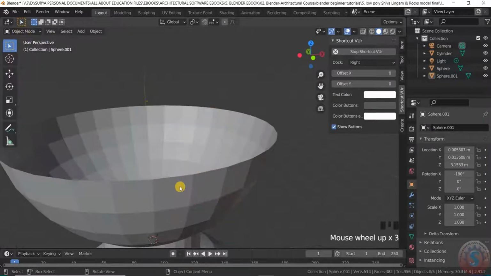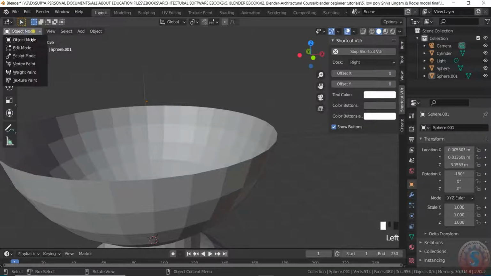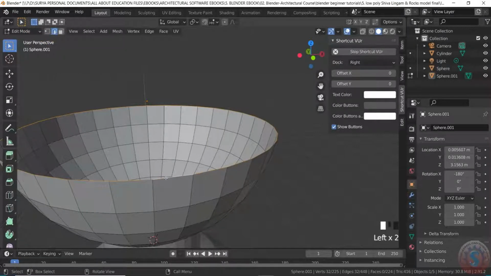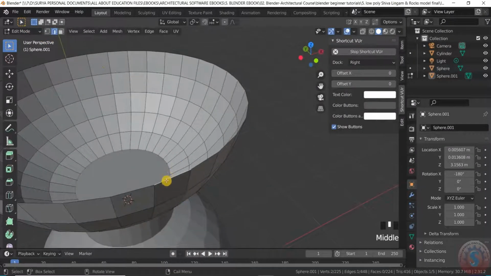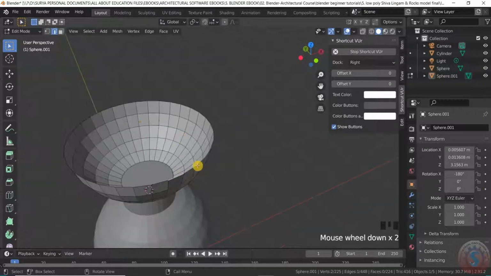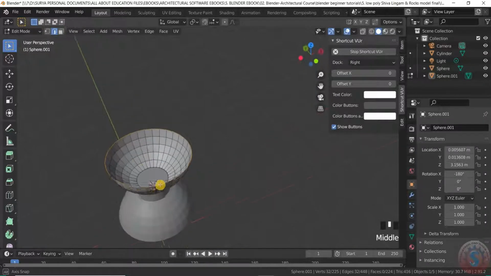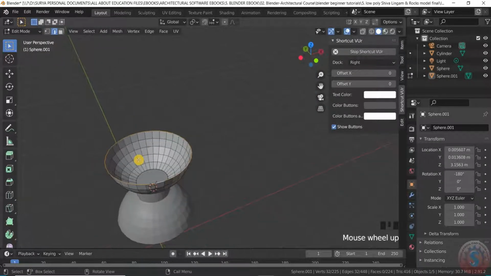For example, if you select without pressing the alt key in the edit mode, you can observe only one part of the edge is selected, not all of the edges are selected. You want to select this by pressing the alt key and selecting this. The total of the edges on the top is selected. You can observe, pressing on the F creates a face. Simply click on the F key like this.